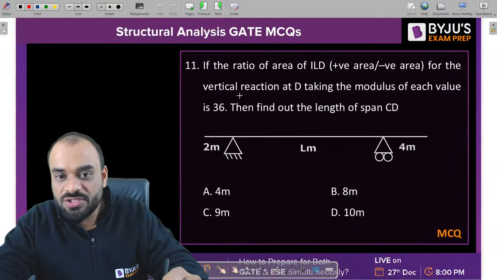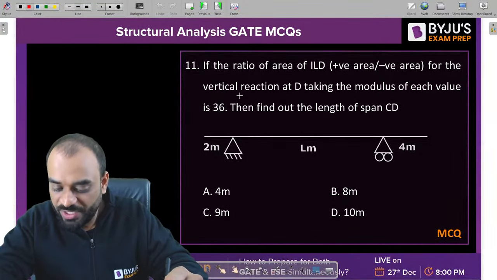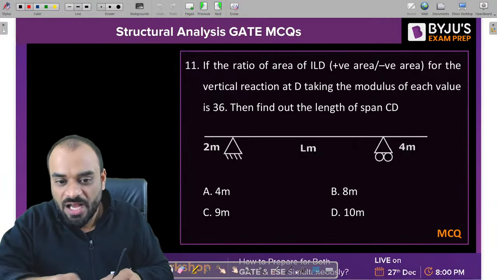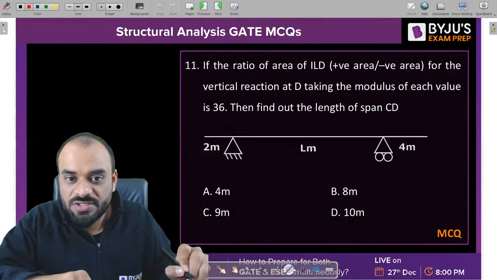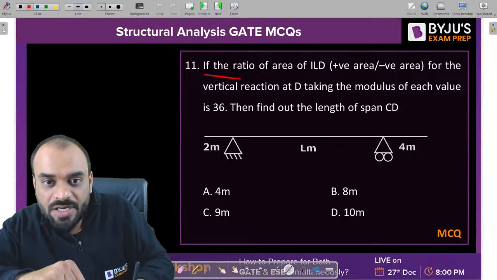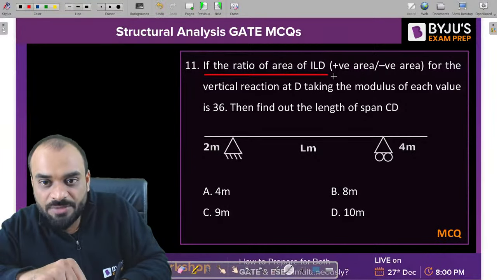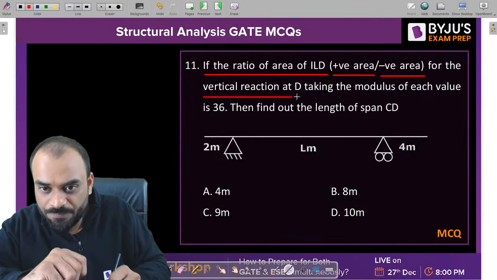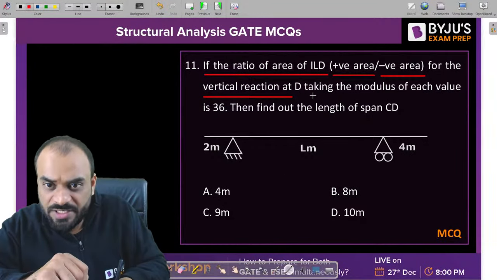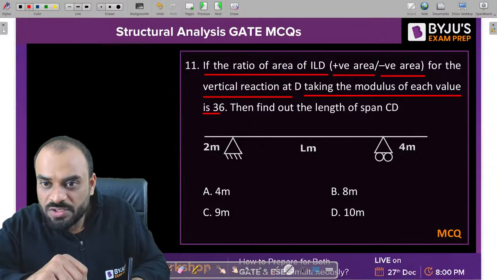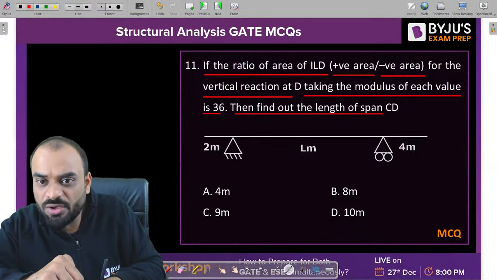Now let's move to the next question. Right? Now again, it is a different type of question. Let's understand how we can do it. Now this question is related to the ILD part. Now what is given to us? The ratio of area of ILD, that is the positive area and the negative area, for the vertical reaction at D, taking the modulus of each value, is 36. Then find out the length of span CD.